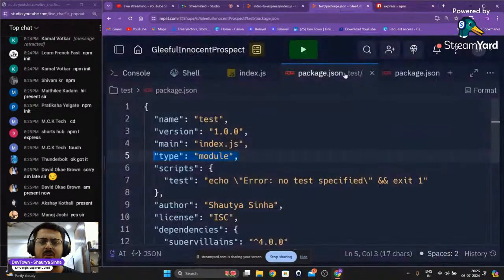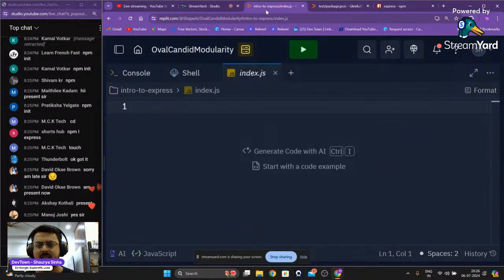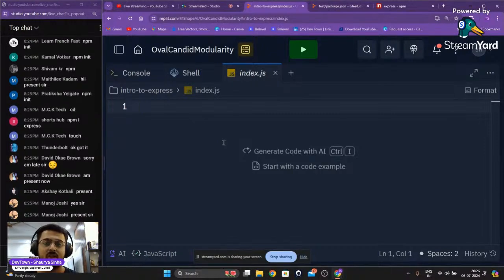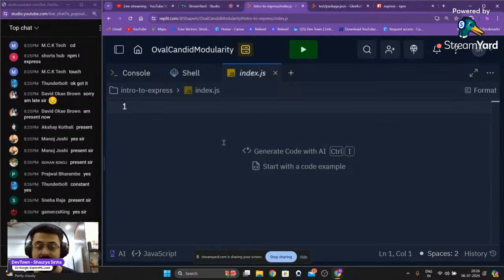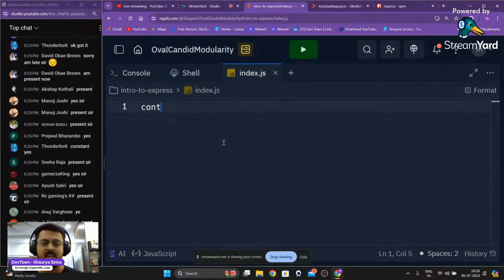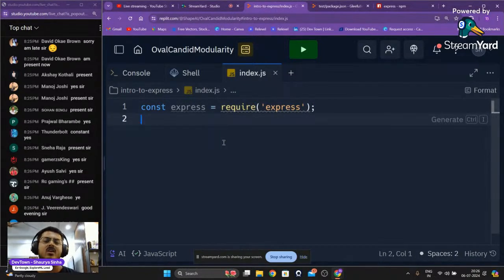Have I taught you guys about const? I have taught you guys about const, right? I'm not forgetting about it. I think so. Yeah. So just like our previous modules and packages that we have already used, for example the supervillains package, if you guys remember, to use it you first have to create a const. Okay, const express is equal to require, and then express. This is how you basically use express itself.